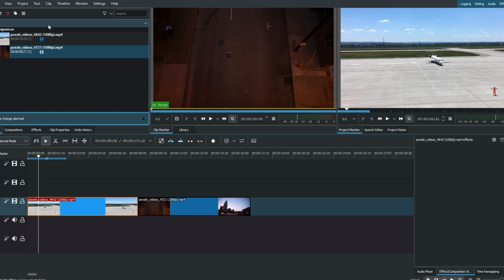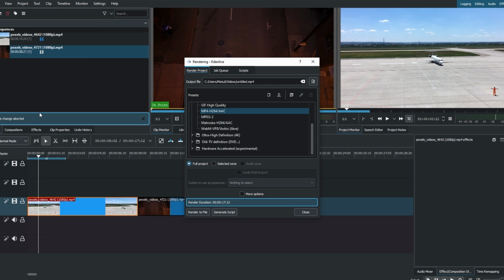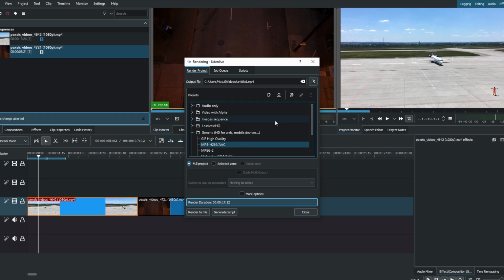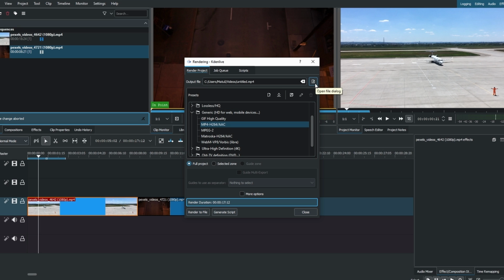Now go to Project, Render, to access rendering options. Under the Generic tab, choose the MP4 file format. Click on Output File to select the destination for your merged video file.